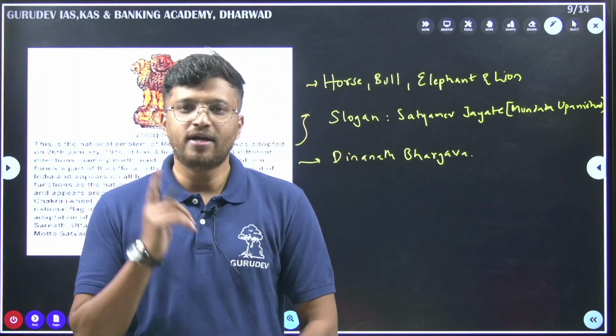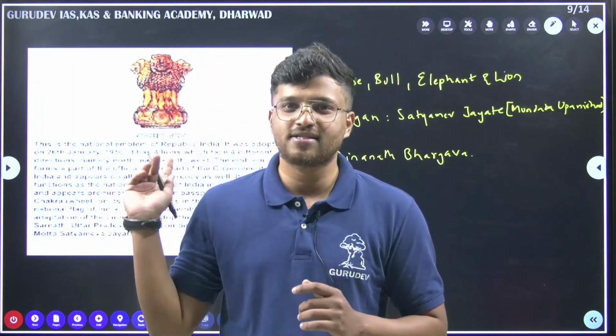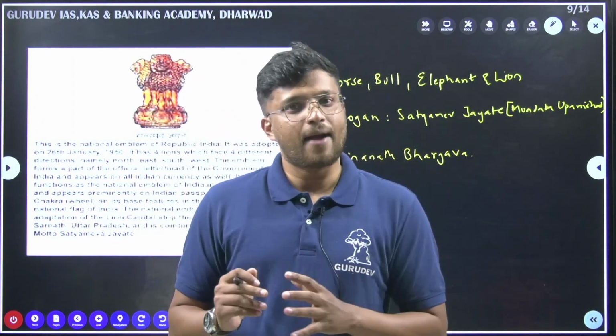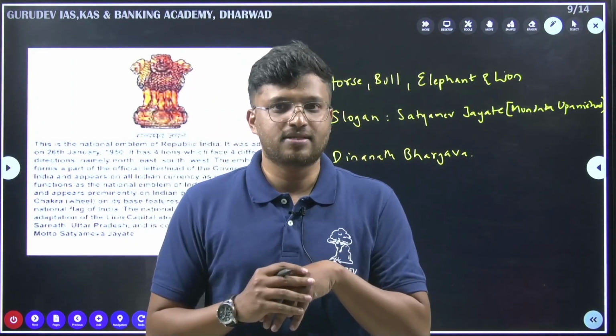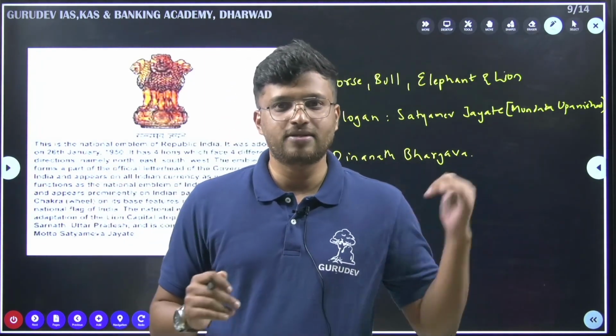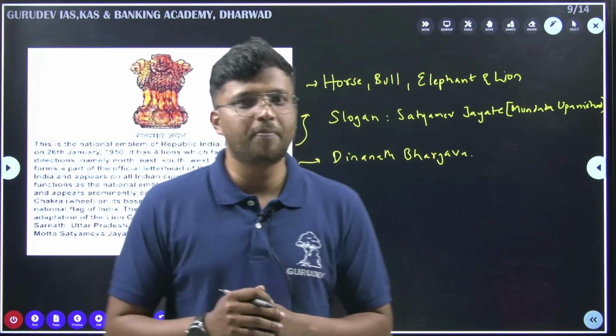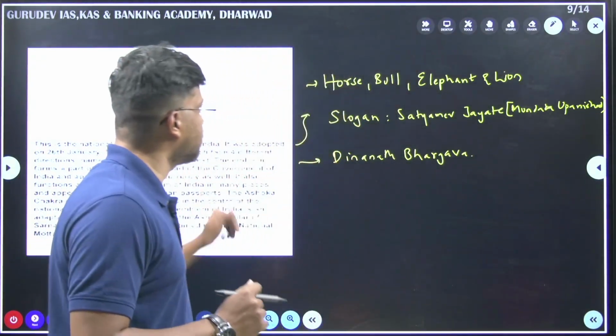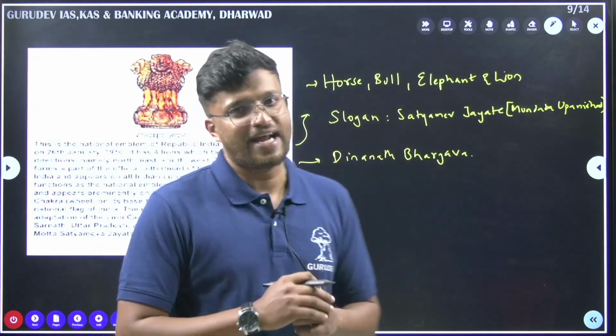There is one difference between the Ashoka capital and the national emblem that we have adopted. The Ashoka capital has an abacus, a lotus abacus, which is not adopted in our national emblem. So please look at it, please make a mark of it. It may be a potential prelims question. So looking at the various facts about our national emblem.